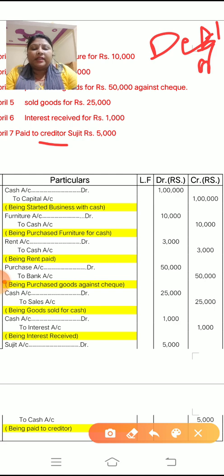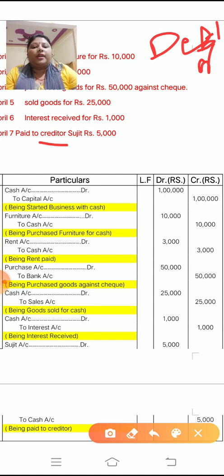And who is a debtor? A person to whom we sold goods on credit. When we sell goods on credit to a person, that person is known as a debtor.